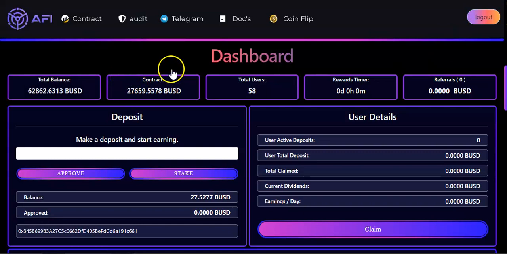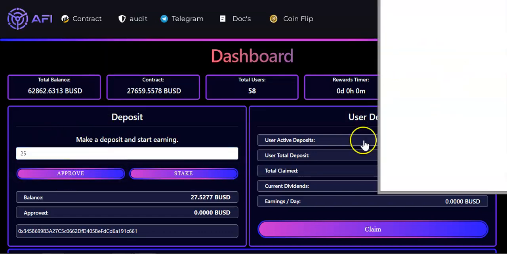So now how do we play about? Over here is where you make a deposit and start earning. Okay, so we can see the balance in my wallet, 27 BUSD. And over here we got approved. I haven't approved anything yet, so it's showing 0. So first things first, we gotta select the amount that we want to deposit. So once you select the amount, you have to hit approve.